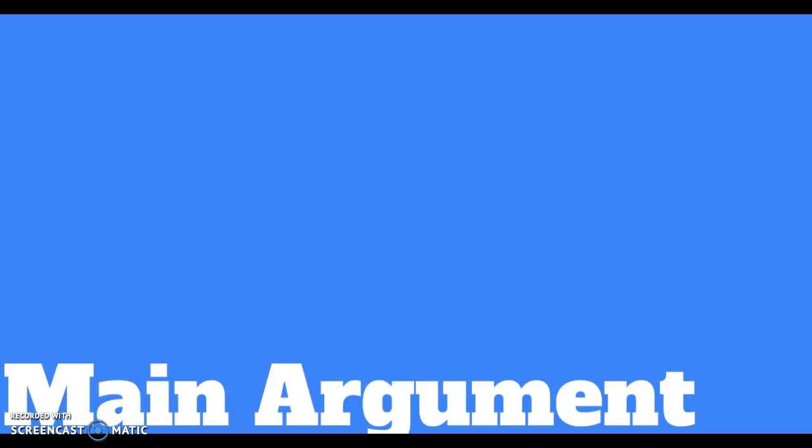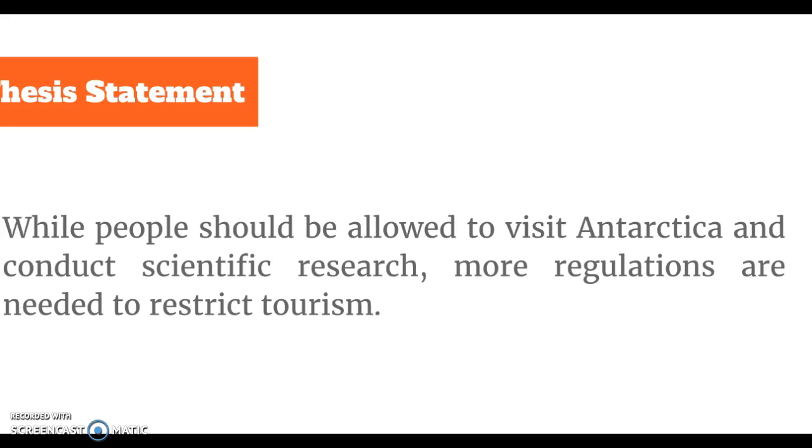So you want to start with the main argument. This is what you call a thesis statement. While people should be allowed to visit Antarctica and conduct scientific research, more regulations are needed to restrict tourism. So this is a sample of what your opening sentence would be. Your opening paragraph should be about that. And there are a lot of things going on here.